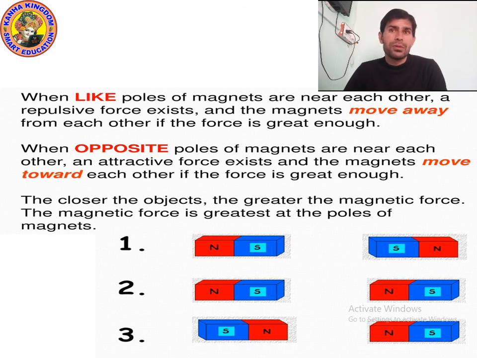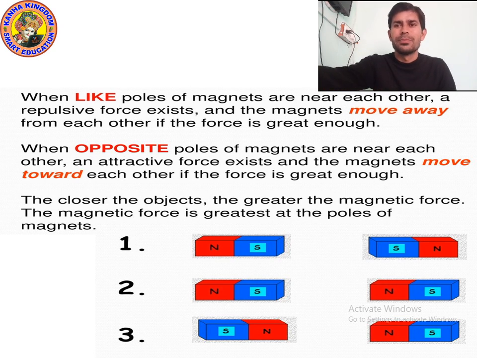The closer the object, the greater the magnetic force. The magnetic force is greatest at the poles of the magnet. I hope you understood. Now let's talk about the gravitational force. Let's move on to the next point.